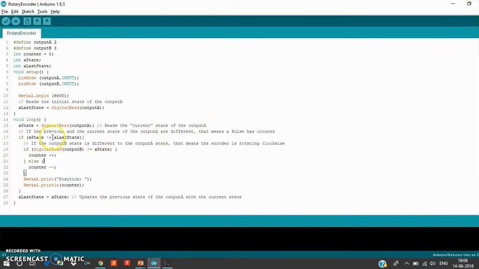Here we are using two states, a last state and a current state. If both states are not equal, then we use the logic that I have explained before.